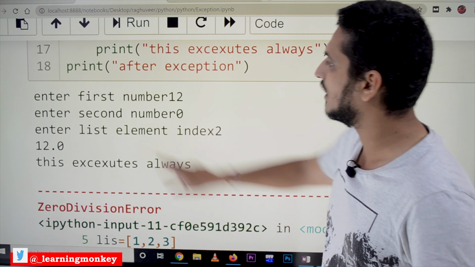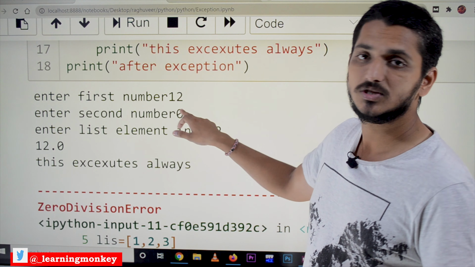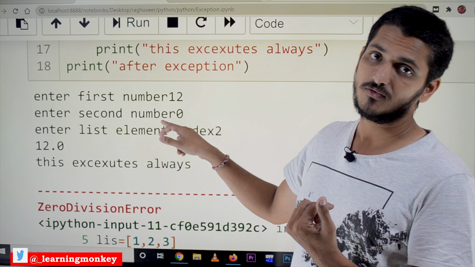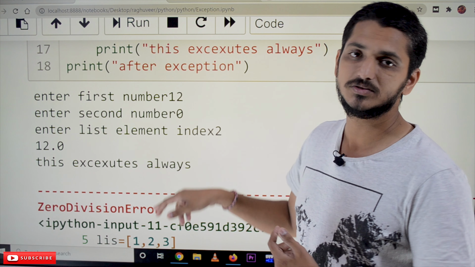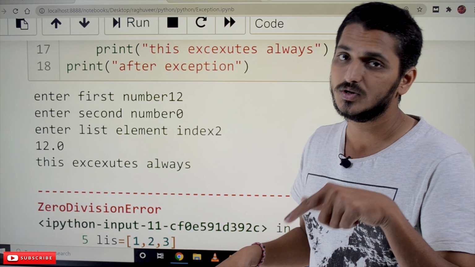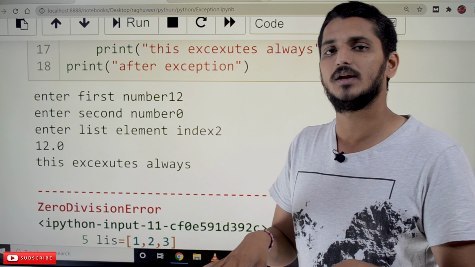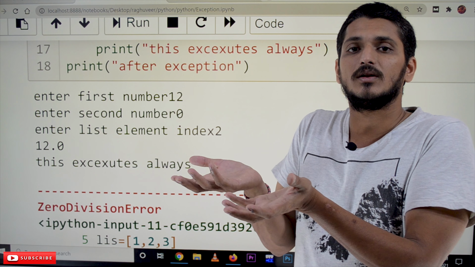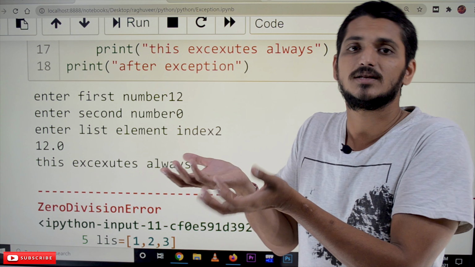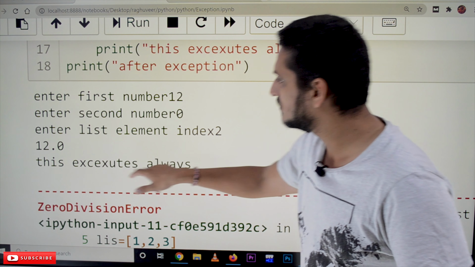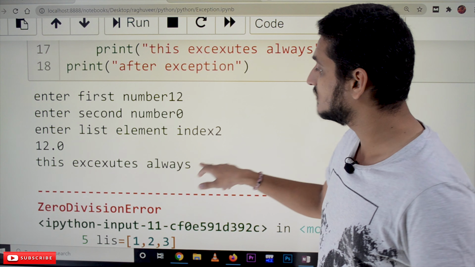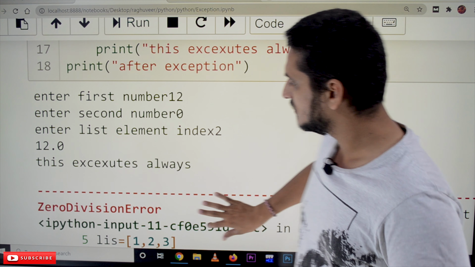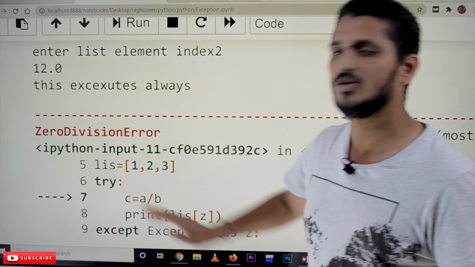Let's check the output. 12 divided by 0. We are calling the except block of divided by 0. After handling the situation, we need to stop it, which means we are raising an exception. So raise is used to raise an exception. This executes always, the finally block will execute always. After that, see here, it is stopping execution.